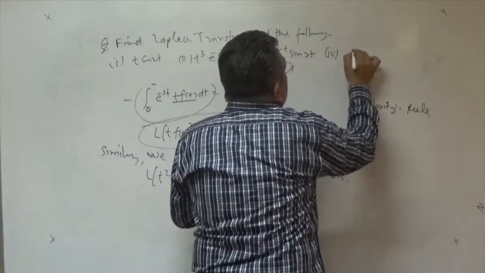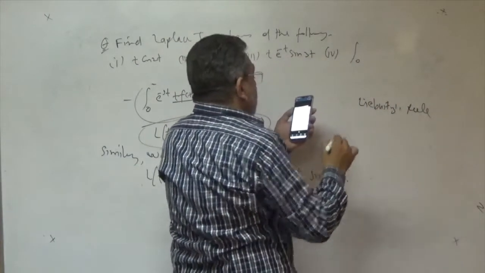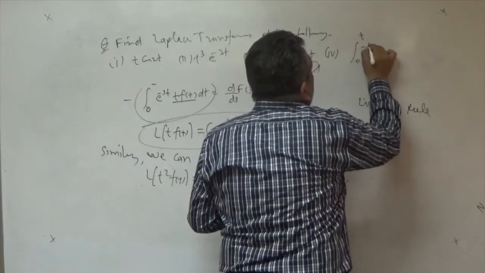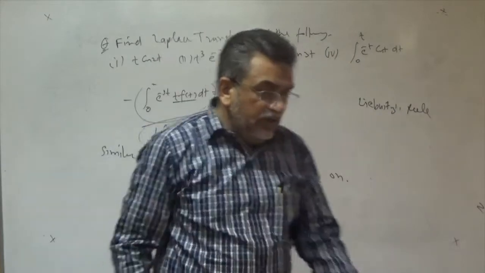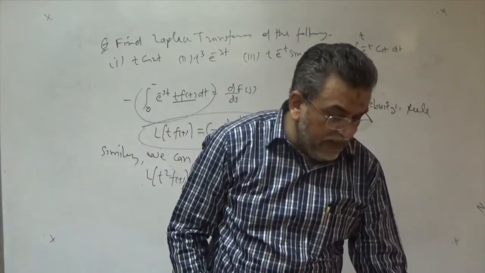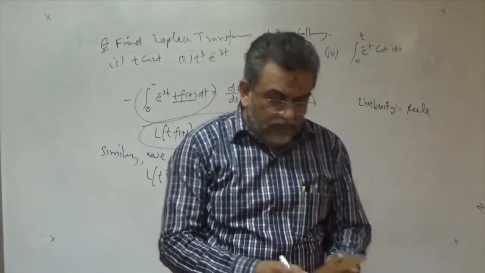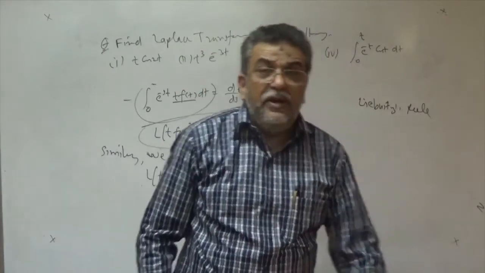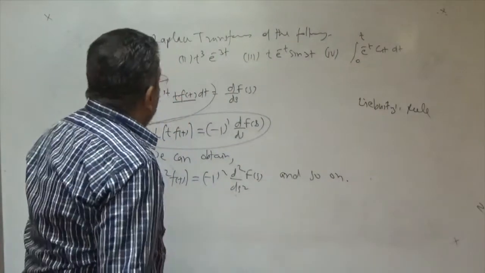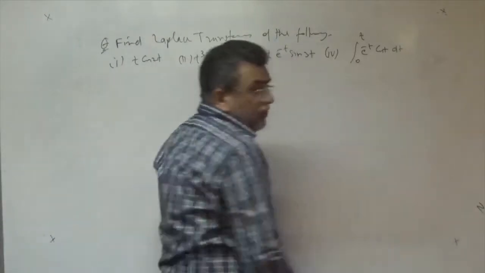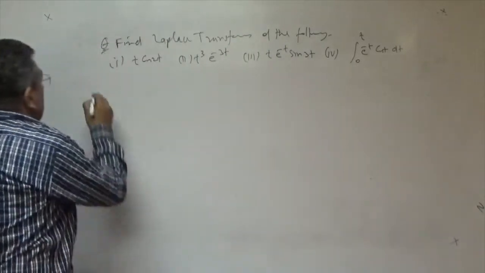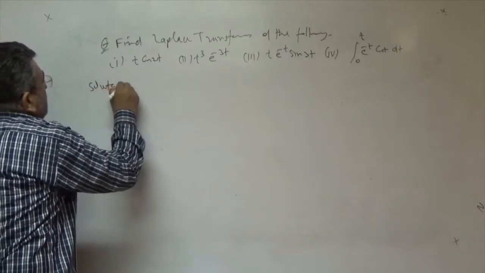Number 4, the integral from 0 to t of e to the power minus t cos t dt. If we take these examples, you will understand better the application of such formulas and rules. Now, take the solutions.